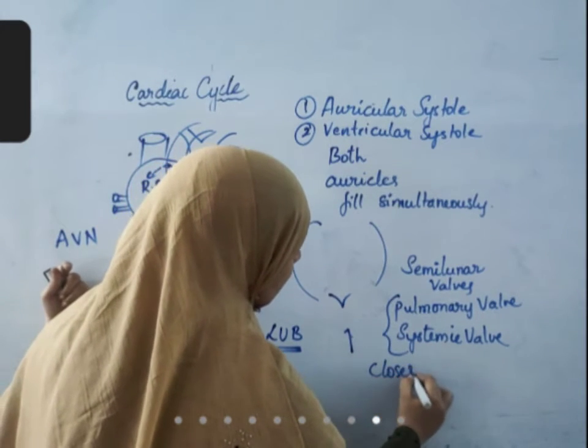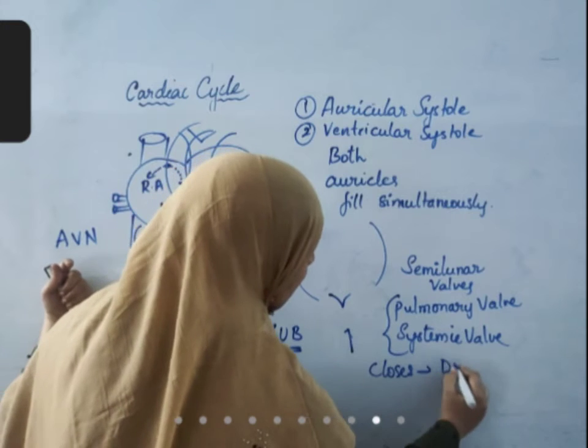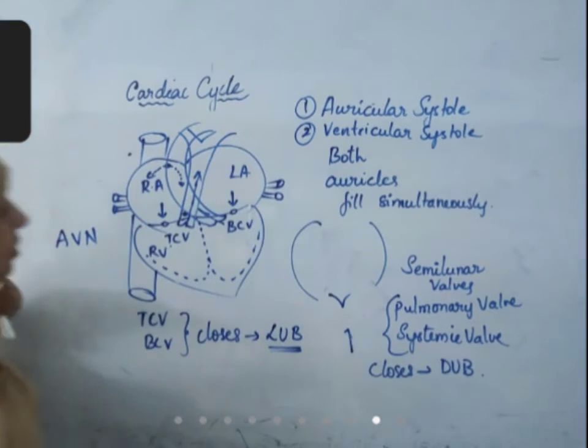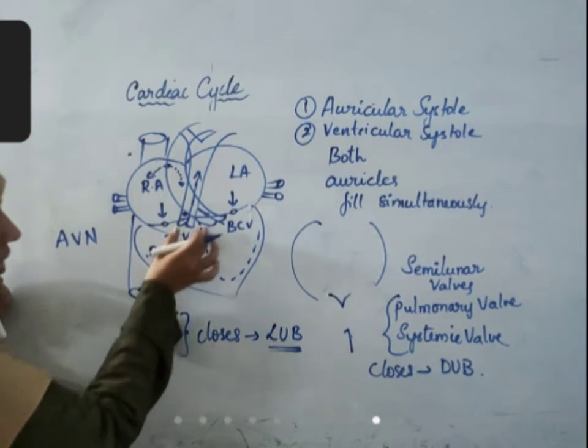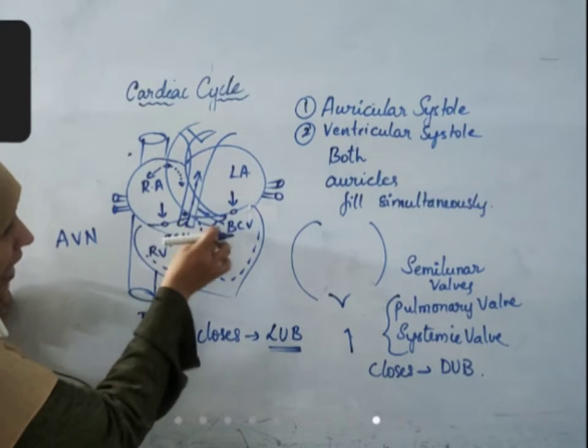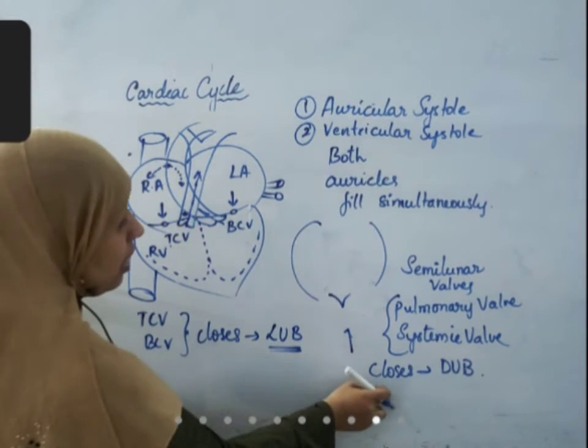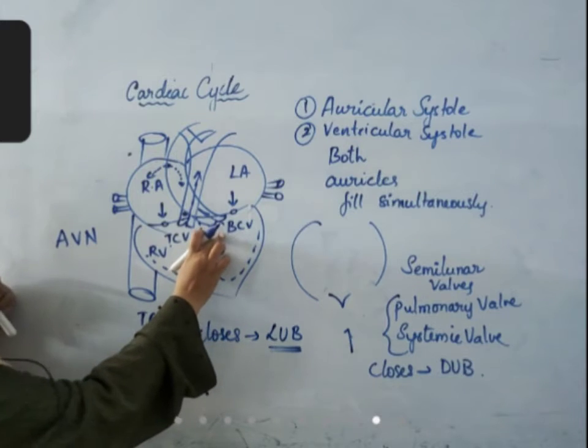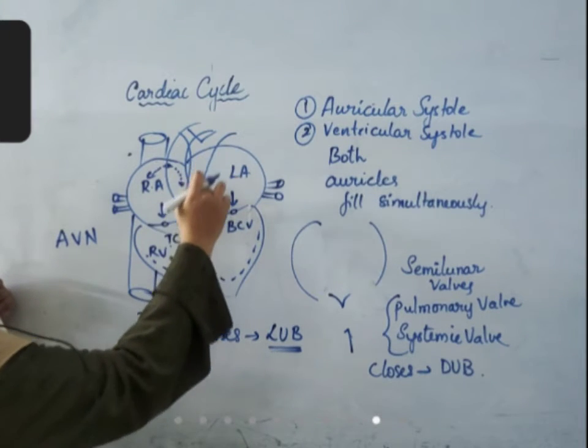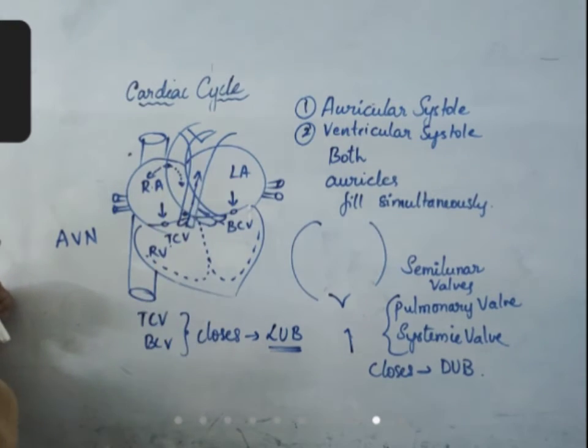As a result, the second sound of heart, that is dub, is heard, and blood enters into the pulmonary artery as well as the aorta.